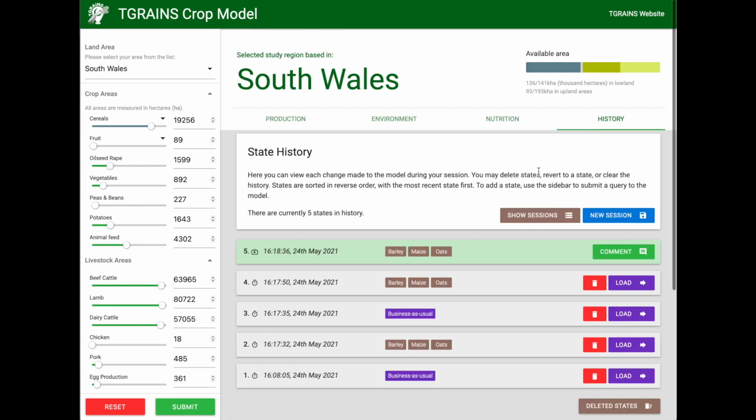The final tab shows the history view. This tab contains all of the different changes that you have made to the model through your process of exploration of it. You can use this to go back to previous states and load in the changes from before.